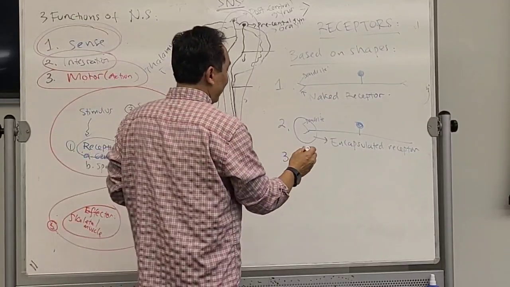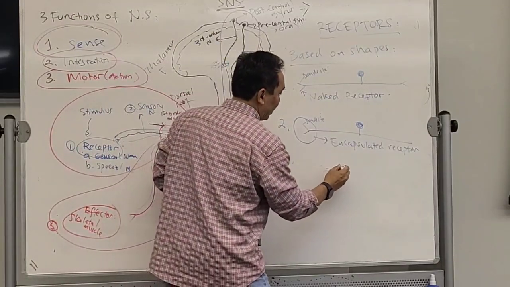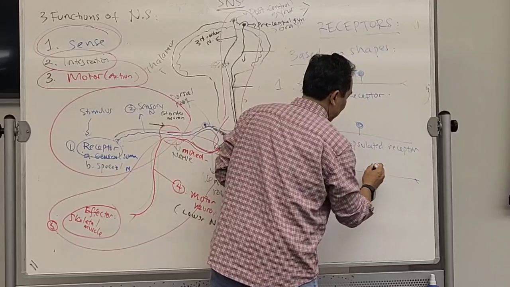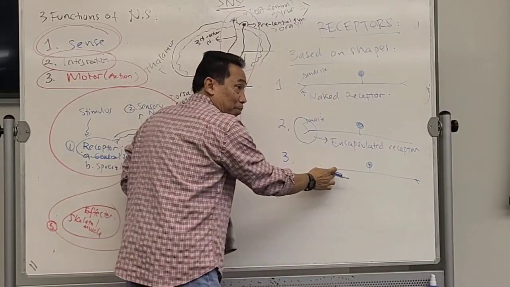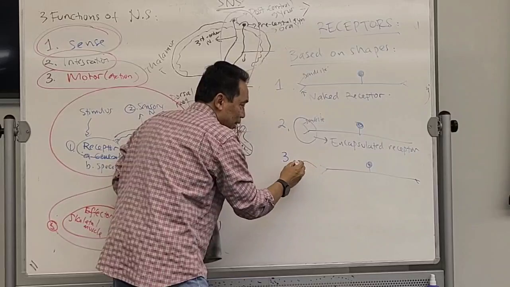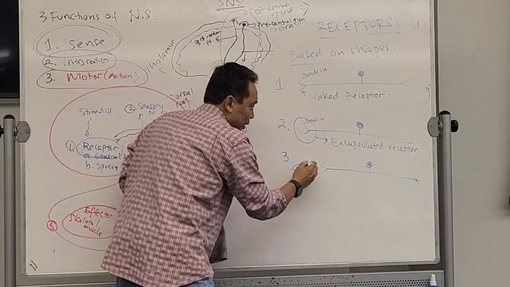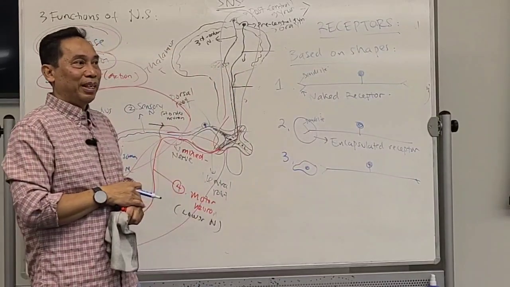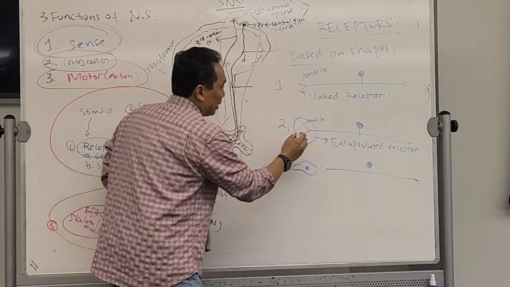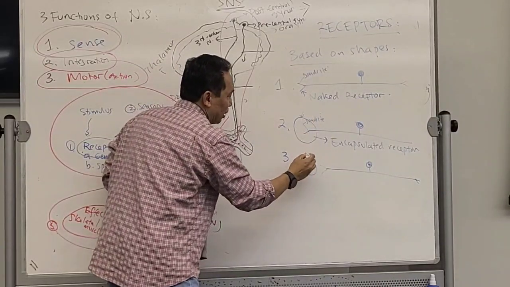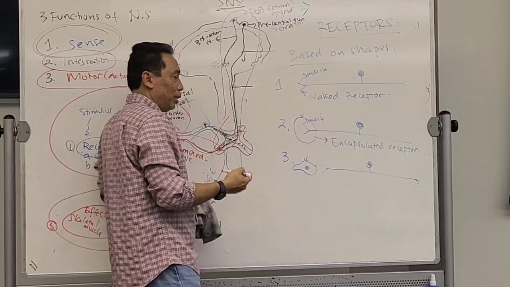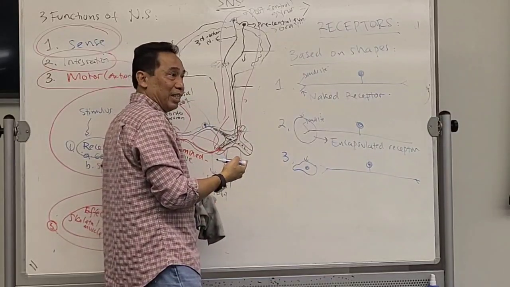The last one is going to look like this. This is a sensory neuron, but it has a special cell that receives the stimulus. So the stimulus comes from here and goes to this special cell.